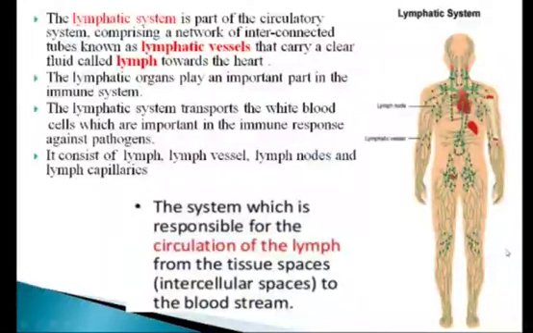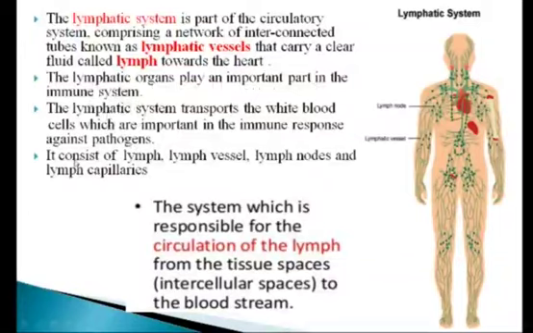Now, what is the lymphatic system? The lymphatic system is a part of the circulatory system comprising a network of interconnected tubes known as lymphatic vessels that carry a clear fluid called lymph towards the heart. This system transports the white blood cells, which are important in the immune response against pathogens. That means the lymphatic organs play an important part in the immune system.